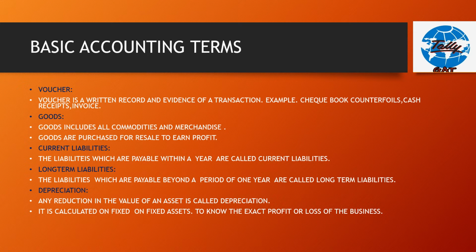Next, what is current liabilities? The liabilities which are payable within a year are called current liabilities. That means the loans which are payable within a 12 months period are called current liabilities. Example, bank overdraft which should be payable within a month to the bank, or any small amount taken from a private person.